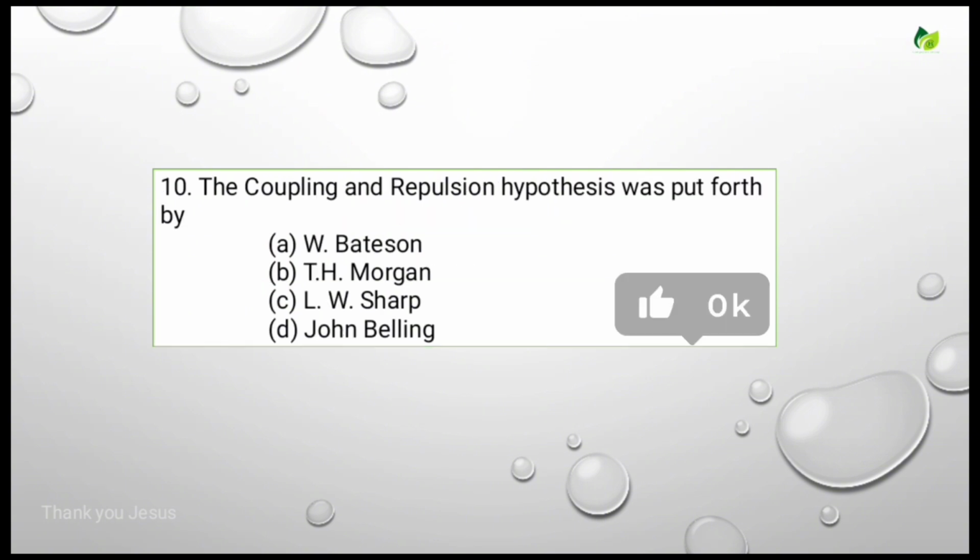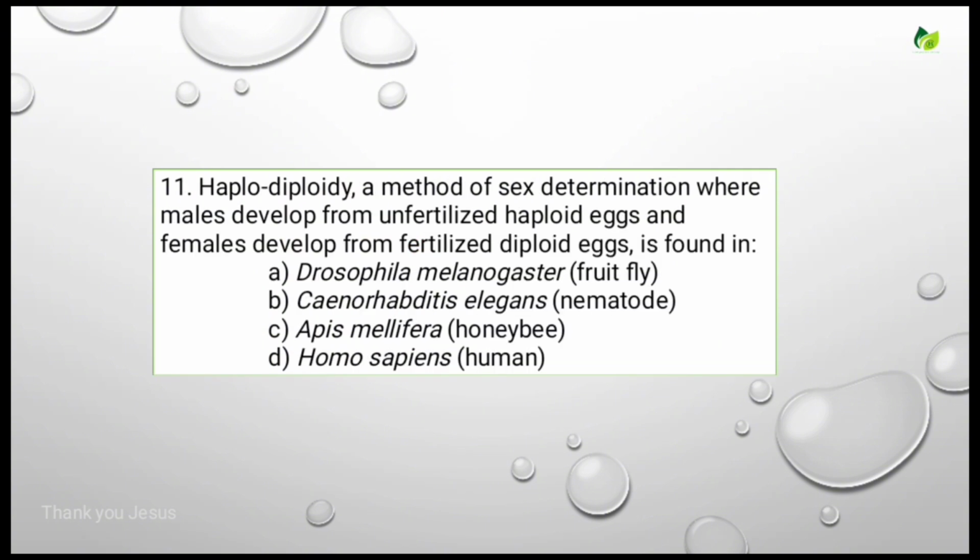The coupling and repulsion hypothesis was put forth by. Options are Bateson, Morgan, Sharp, John Belling. For this, the correct answer is Bateson. Let's see the next question.